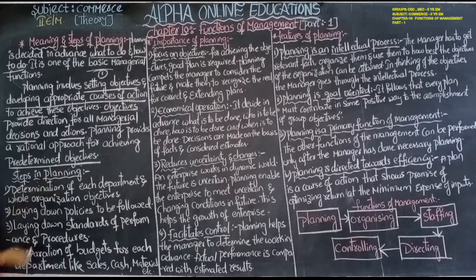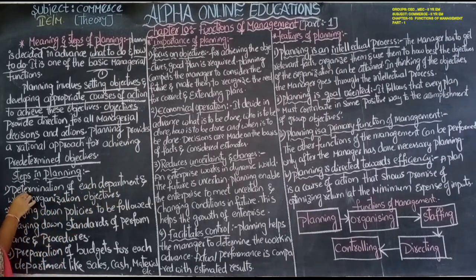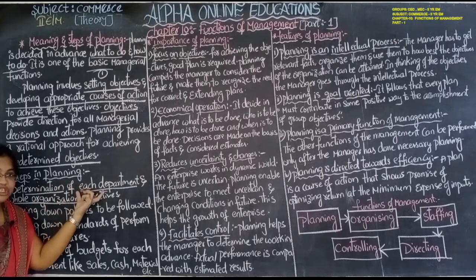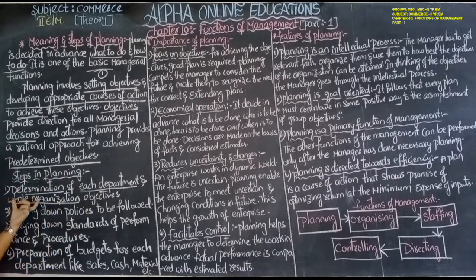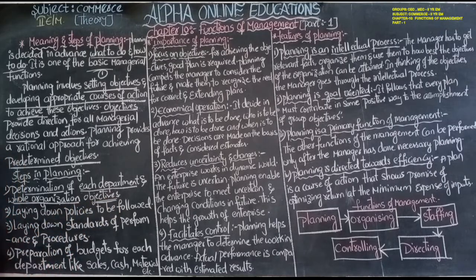Steps in planning. What are the steps involved in planning? Let us see. First, determination of the objectives of each department and the whole organization. The manager first determines the objectives of each department, and afterwards of the whole organization, what their objectives are and how we have to achieve those objectives.